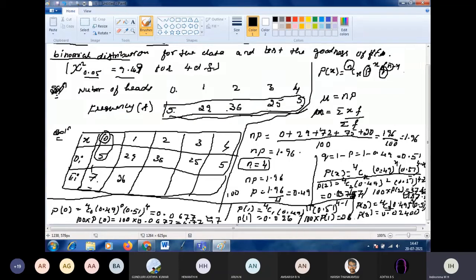Multiply this with 100, 100 into P of 3, that will be 24. Substitute 24 here. What should I substitute for P of 1? P of 1 is 26 only. What is P of 2?